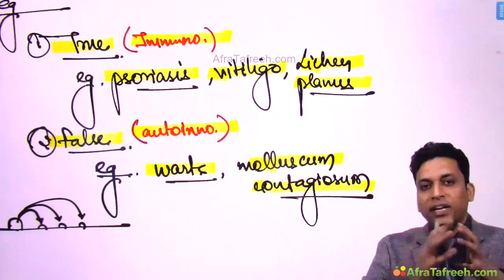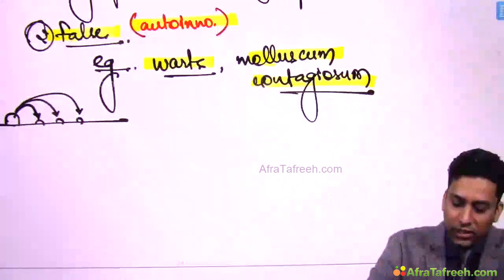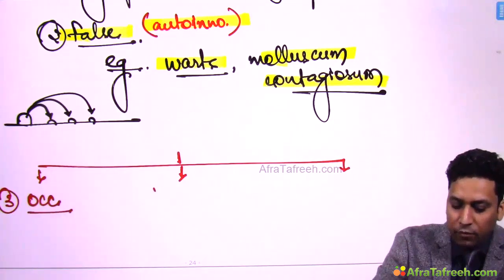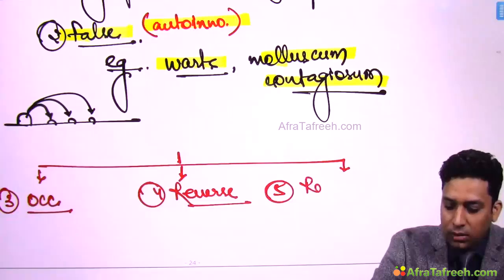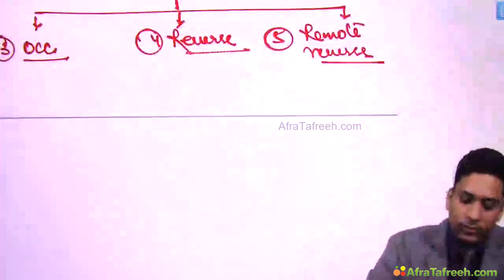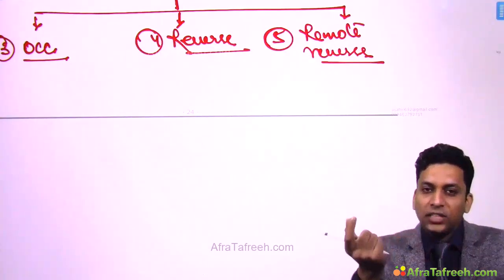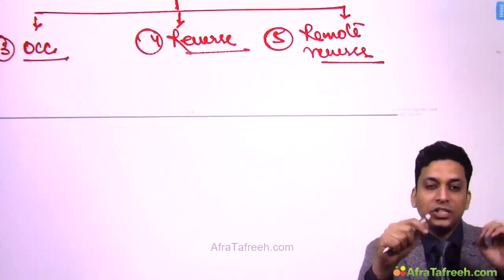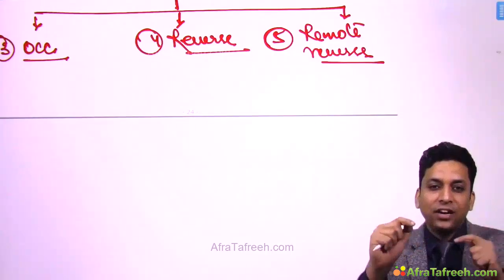Okay, so these are the common examples, but there are few rare examples also which are sometimes asked. So let us write down those examples as well. So true and false we have already discussed. Third is occasional. Fourth is reverse. And fifth is remote reverse. So they might ask you that if the common conditions like psoriasis, vitiligo, lichen planus are not mentioned in the option, then you can choose the occasional conditions. Occasional conditions means these are the conditions where sometimes the Koebner's phenomena is associated. Then there are two more types which are known as reverse Koebner's and remote reverse Koebner's phenomena.